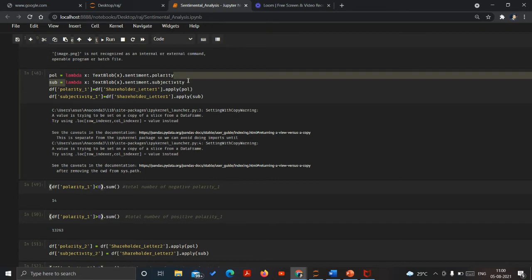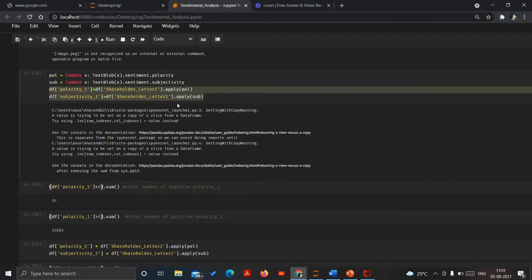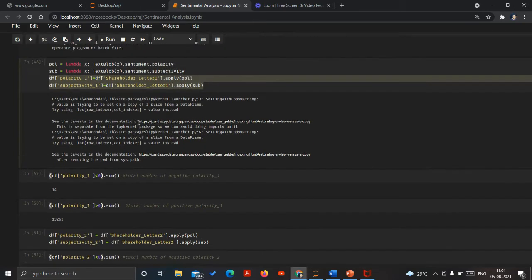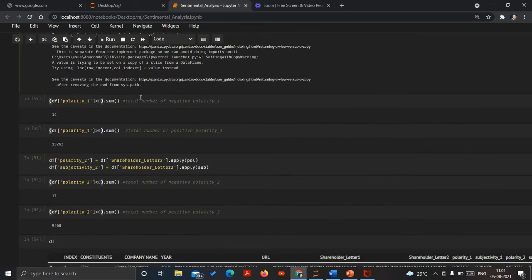This is the looping shortcut of the function which we have created, and we applied the particular function to shareholder letter 1 and letter 2. For polarity and subjectivity for letter 1, likewise we would later do for letter 2. Then we can check whether polarity is less than 0, how many negative terms there are, and how many positive.